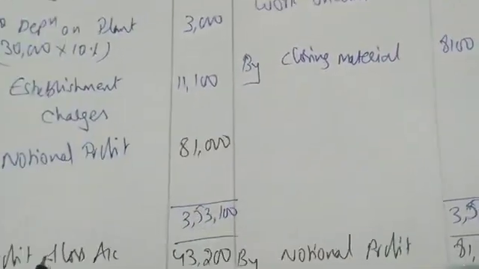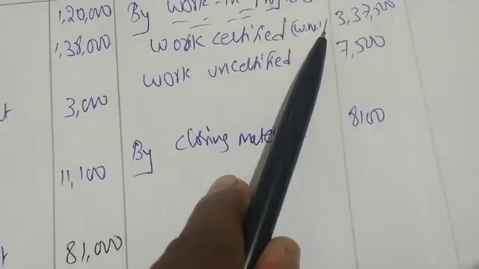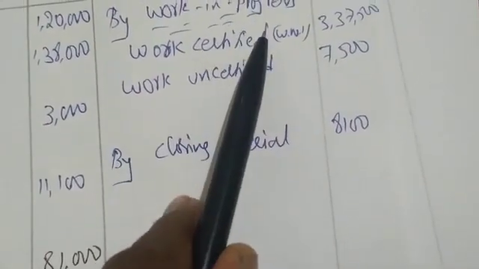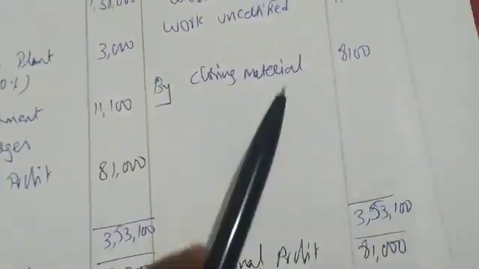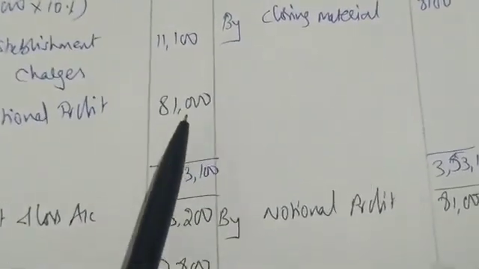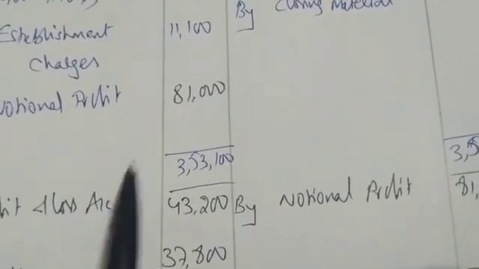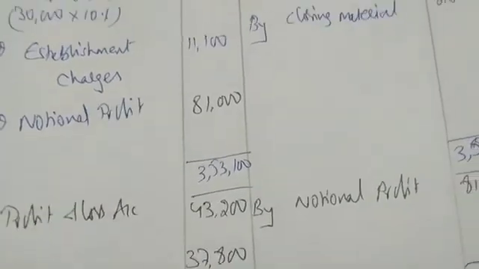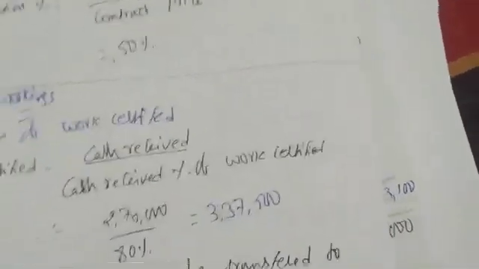So we are putting this amount here, 3,37,500. In the question, everything is given. Only work certified is not given. I said in exam also he will not give work certified. This we have to find out. So by writing all the values, we got notional profit 81,000. From 81,000, how much should be transferred to profit and loss account and how much to reserve? We have a formula for that also.